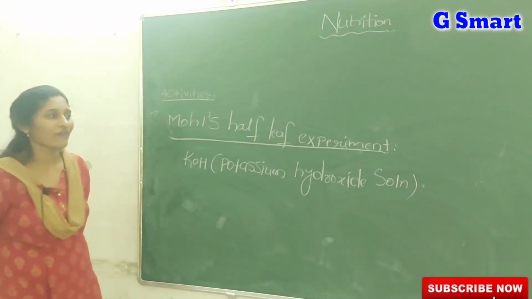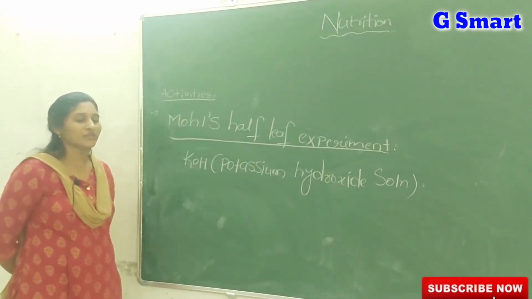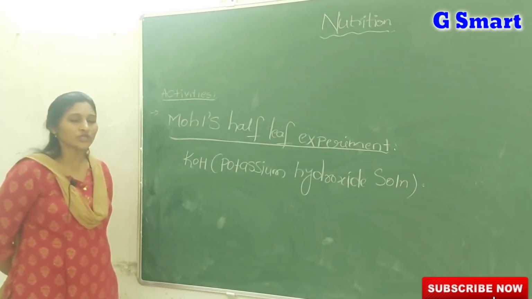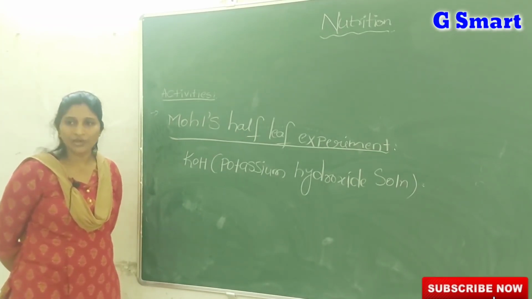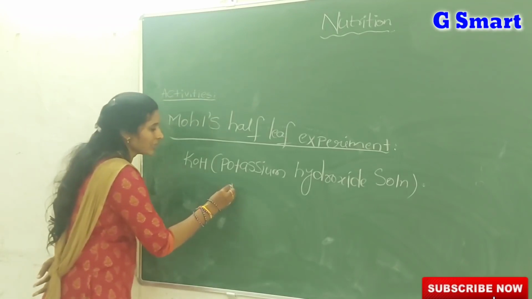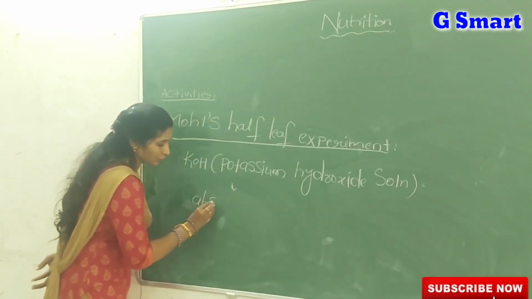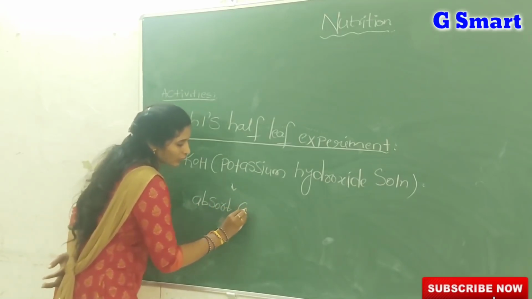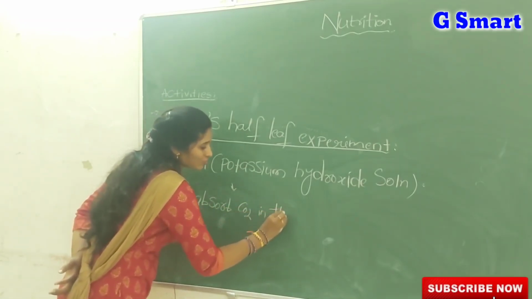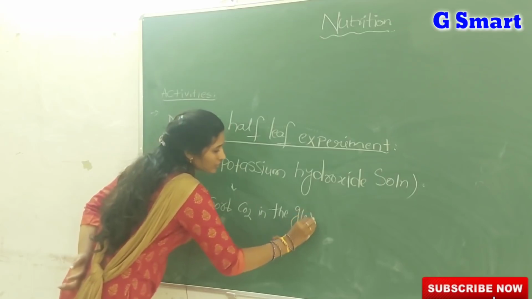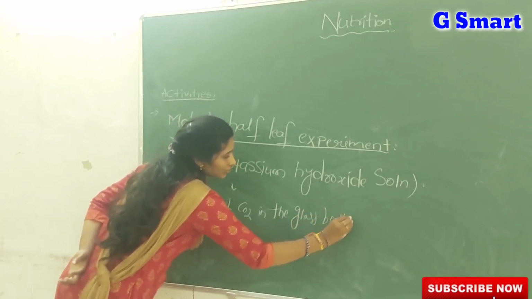What question will you get from this experiment? Why did we use potassium hydroxide solution, or KOH solution? The KOH solution helps to absorb the CO2 in the glass bottle.